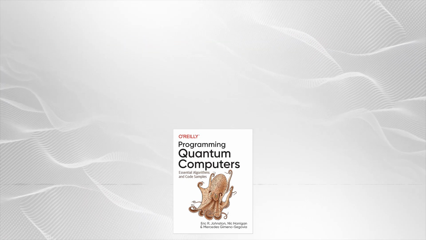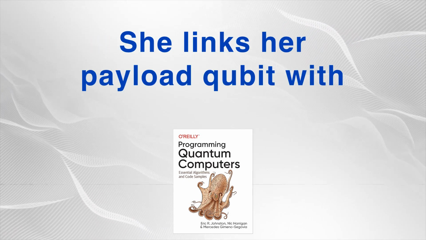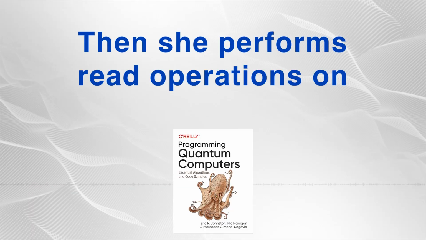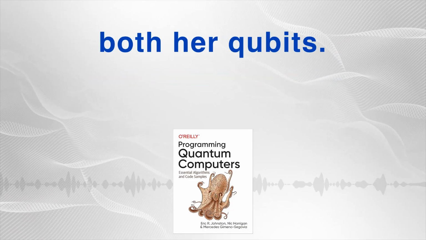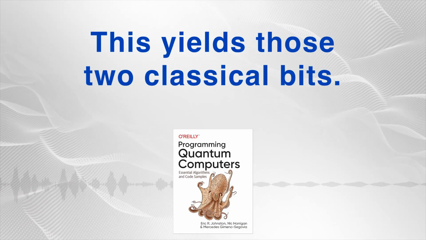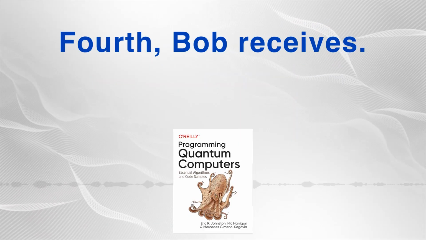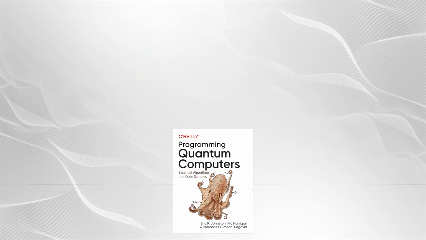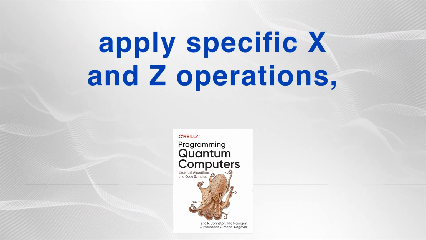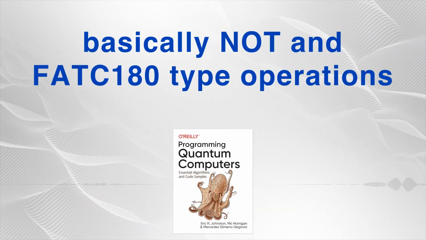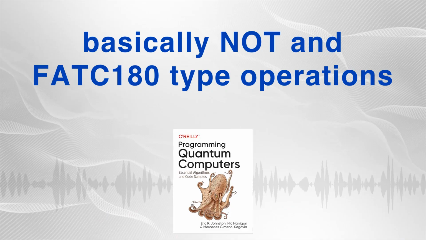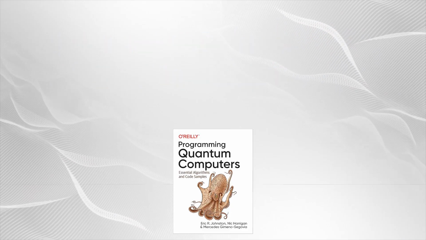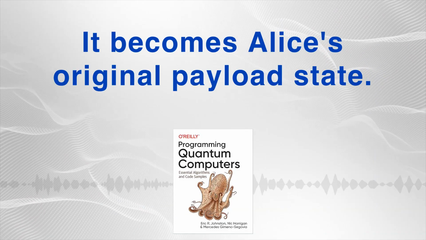Third, Alice sends. How does she send? She links her payload qubit with her entangled qubit using CNOT and HAD operations. Then she performs read operations on both her qubits. This yields those 2 classical bits. Fourth, Bob receives. Alice sends the classical bits to Bob. Bob uses these 2 bits to apply specific X and Z operations, basically NOT and CPHASE 180 type operations, to his entangled qubit. And that transforms his qubit. Correct. It becomes Alice's original payload state.